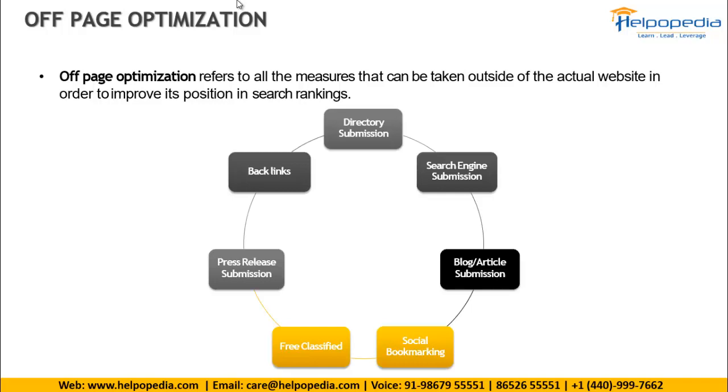Then we have search engine submissions. Nowadays, of course, all these search engine submissions are automatic. Like I said, the bots will come, they will collect the content, and then they will store it in the database. So that whole process is automated. But still, there are certain search engines which work manually, which don't have automated procedures.